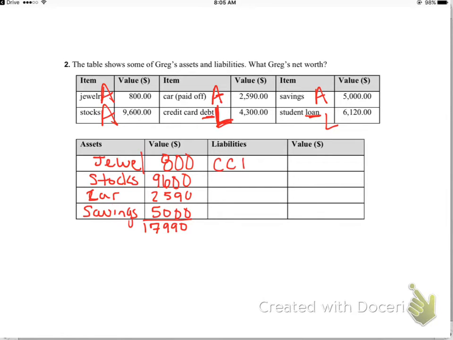So we obviously don't have that many liabilities. We have credit card debt, and then we have student loans. Student loans aren't fun. Get your college paid for, or work it off while you're in college as much as you can. So credit card debt is 4,300. Our student loan debt is 6,120. When we add our liabilities together, we get 10,420. All right. So that our assets are 17,000.